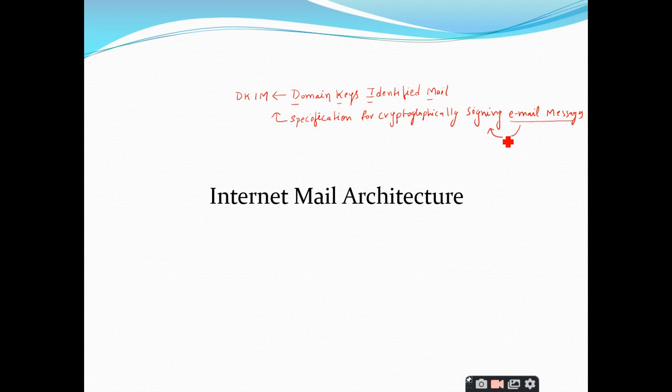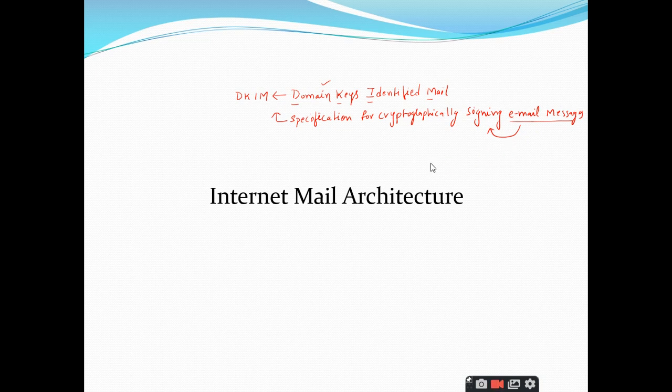Sender, sir. Definitely the sender, right? So previously we have different scenarios where the sender will be signing the email, but in this Domain Keys Identified Mail, the concept here is the sender does not sign the email.